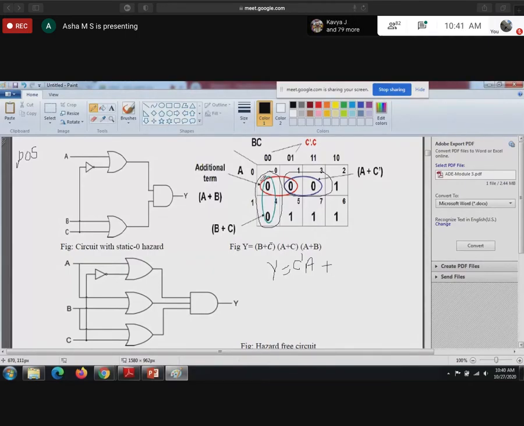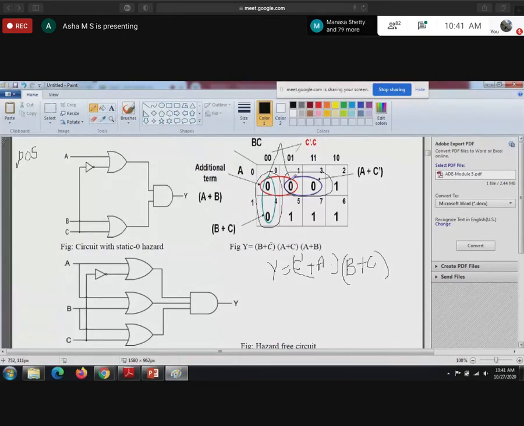Plus, for this vertical one, A will get cancelled, and B and C are both 0, so you will get B plus C, plus A. Correct, right? So this is the minimized expression for this gate. What will happen here?